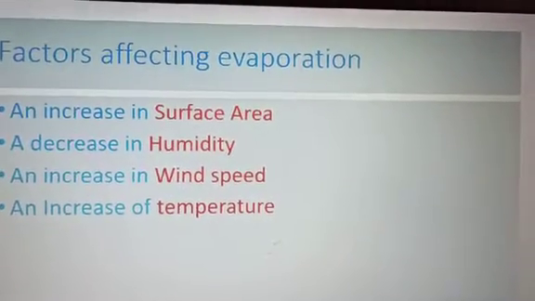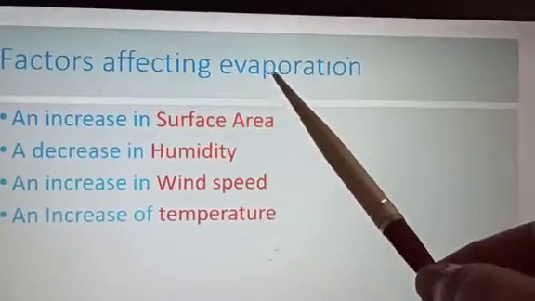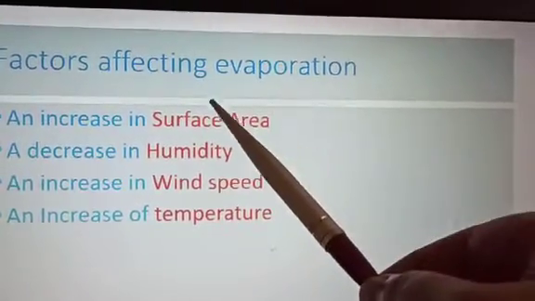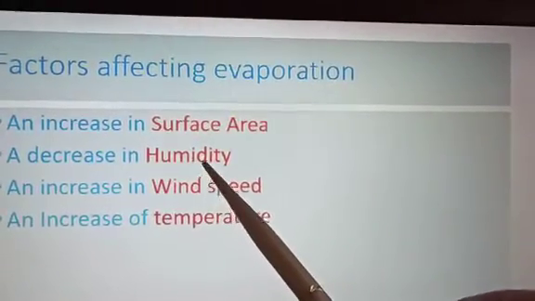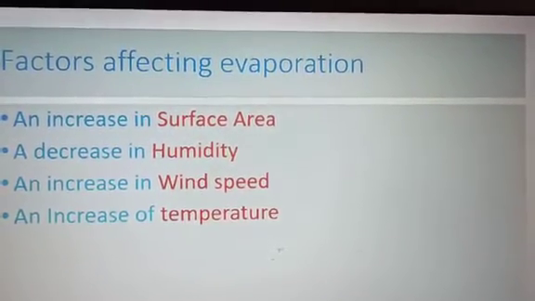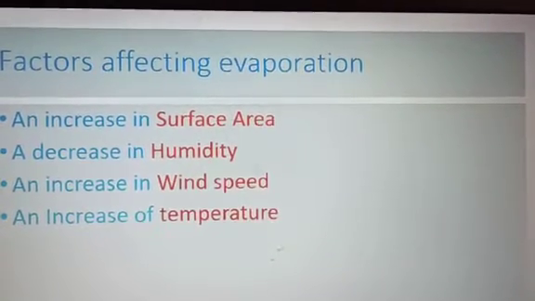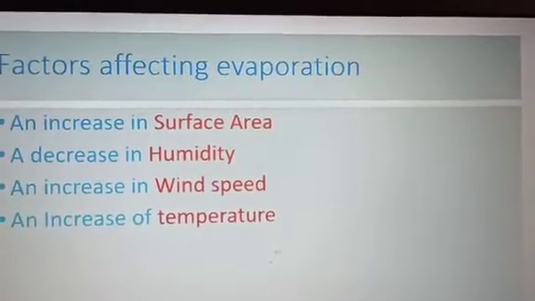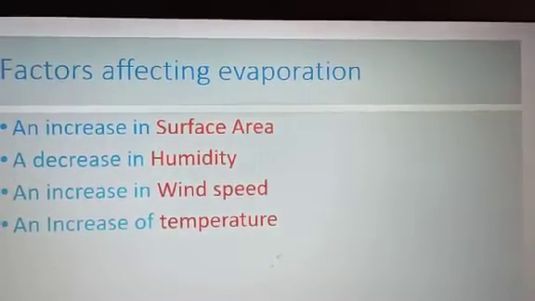Now see factors affecting evaporation. There are some factors which affect the rate of evaporation. If surface area is more, the rate of evaporation will increase. With a decrease in humidity, evaporation increases. You all know that the atmosphere contains vapor, steam, or you can say water vapors, but air can hold this water vapor only up to some extent. So in case of more humidity, the evaporation rate will be less, and with less humidity, the evaporation rate will be more.